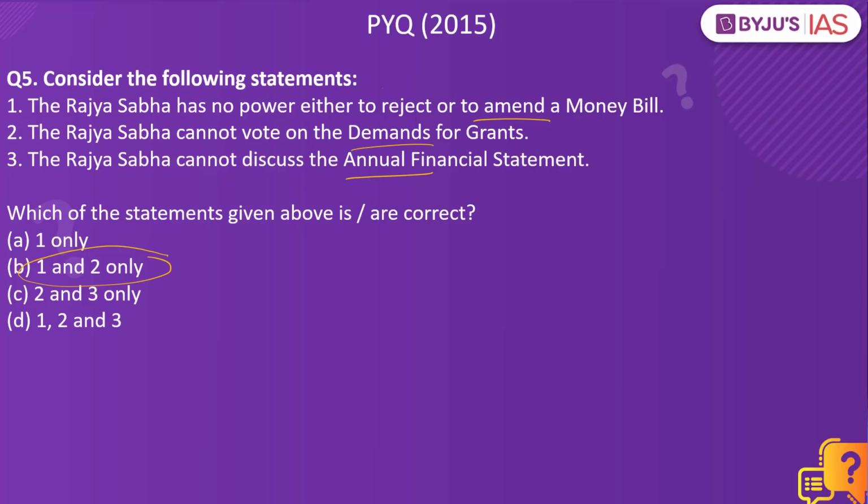This happens to be a previous year question from the year 2015. The first statement is right, as Rajya Sabha does not have any power to reject or amend a money bill, as this is given entirely to the Lok Sabha.